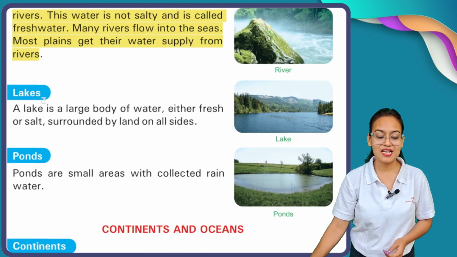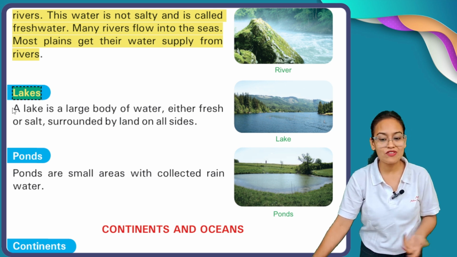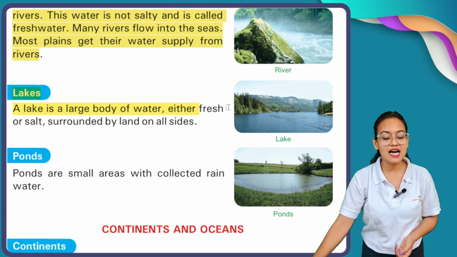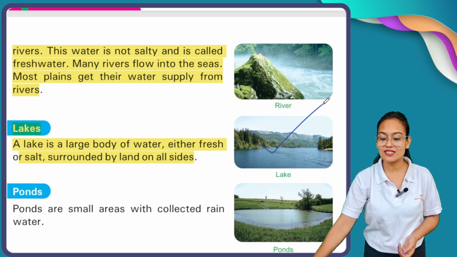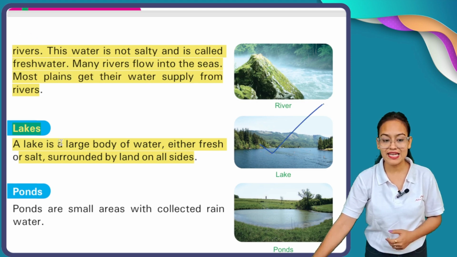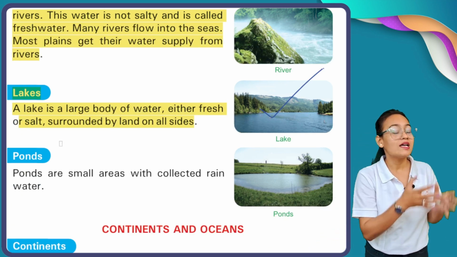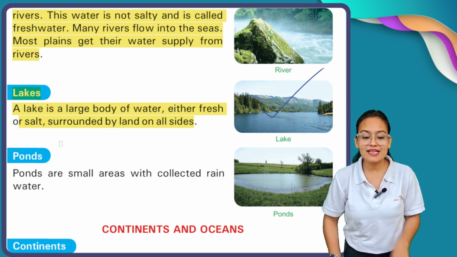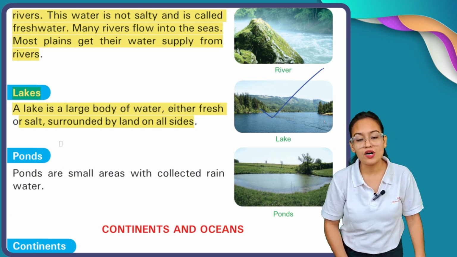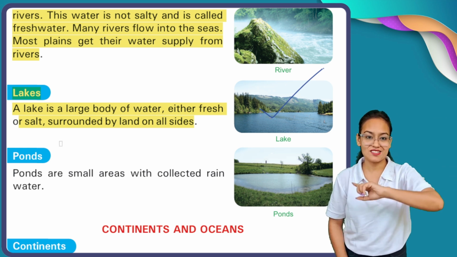Now, after rivers we get lakes. What is the meaning of lake? A lake is a large body of water, either fresh or salt, surrounded by land on all sides. My dear students, here you can see this is the lake area. A lake may be salty in nature, or it may be fresh water in nature. Lakes are those areas of water which are surrounded by land from all 4 sides.